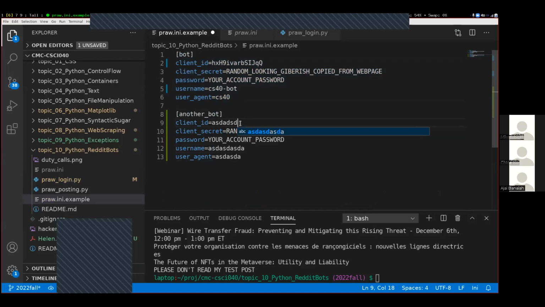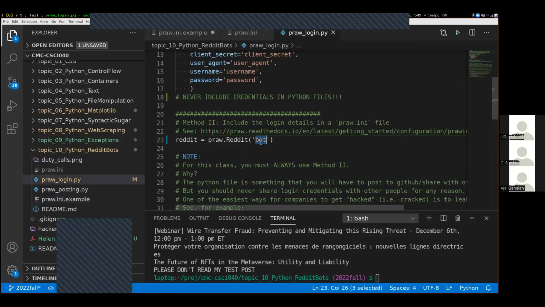And then in order to specify which one of these two accounts I want to log in with, I specify what's inside square brackets when I come over here. So instead of saying bot here, if I wanted to log in with the other one, I would say another bot. So if you copy down the Prada.ini.example file, then all you have to do is leave this the same, leave it as bot, and you don't really have to worry about it after that.